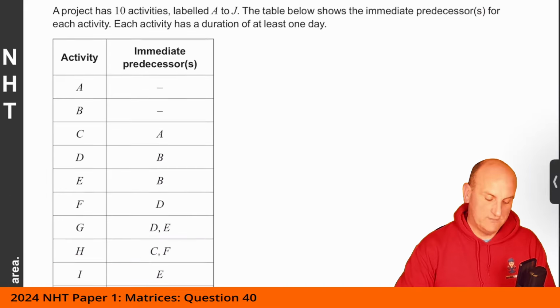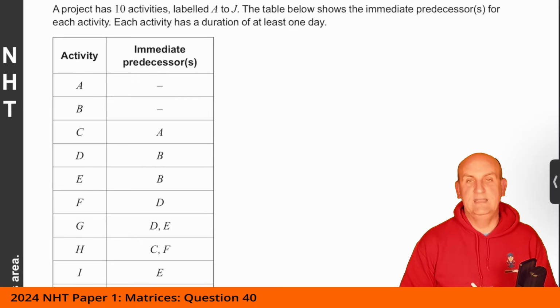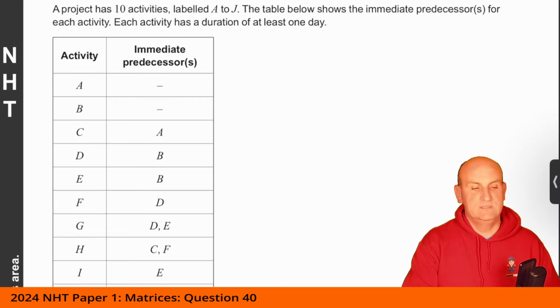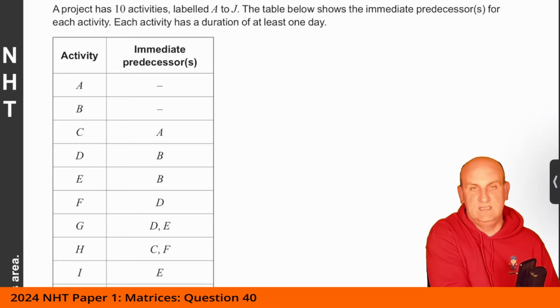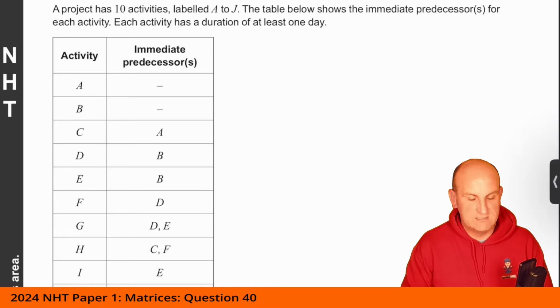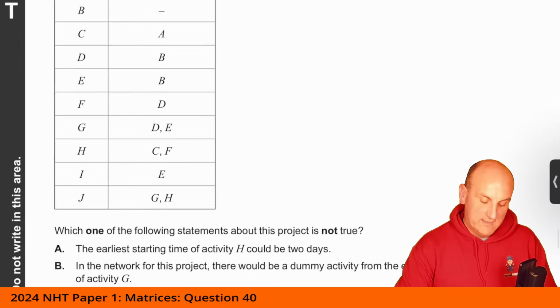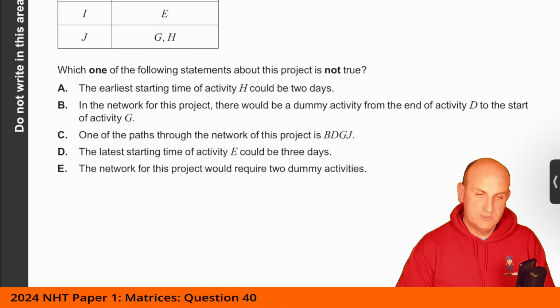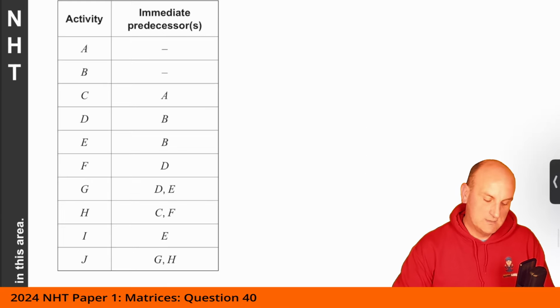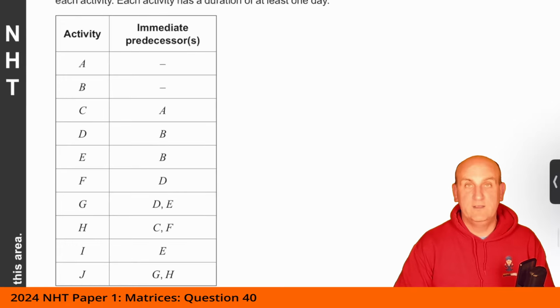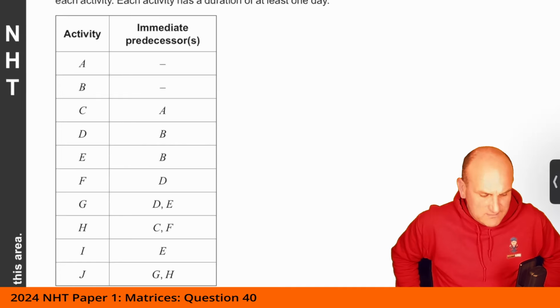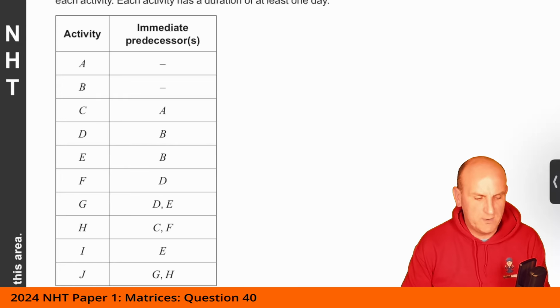Final question of this video. A project has 10 activities labeled A to J. The table below shows the immediate predecessors for each activity, and each activity has a duration of at least 1 day. They give you 5 options about the project, which isn't true. We'll come back to those options in a moment, because to be honest with you, we're going to have to draw this. And again, when I did this initially, I was like, why can I not draw this properly?